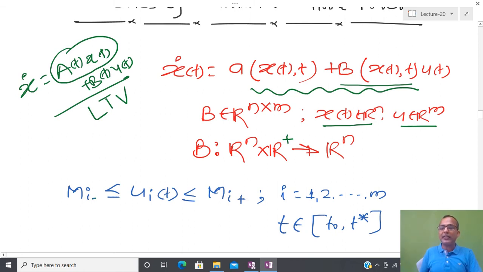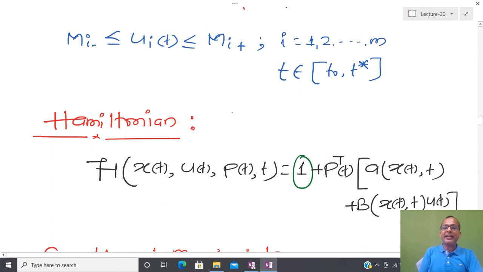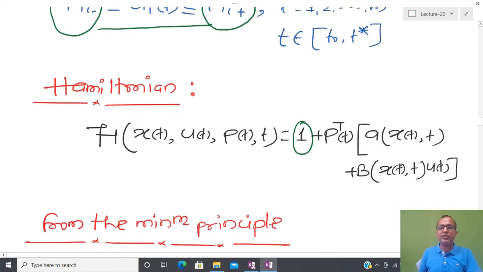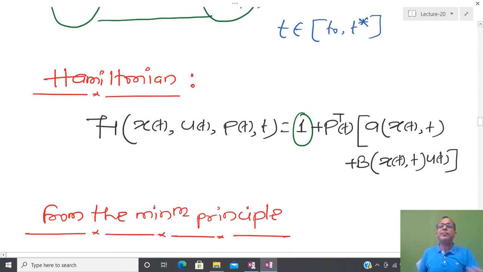After that, I am assuming, since we have already seen that when we started the time optimal problem, the control is actually bounded. So I am assuming that the maximum value of the bound of control is m_i plus and the minimum value is m_i minus. So each and every component is bounded. And now, as I have already told you, whatever strategy I am going to use is the same as in the previous class. So I am going to use the Pontryagin minimum principle.